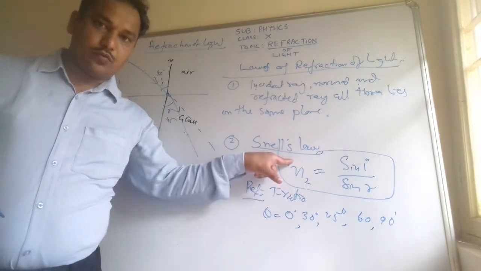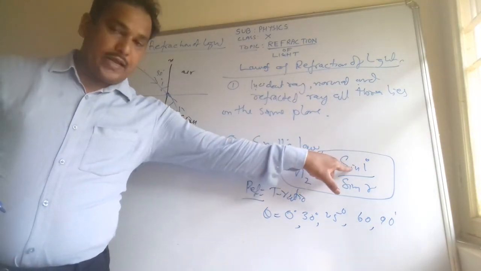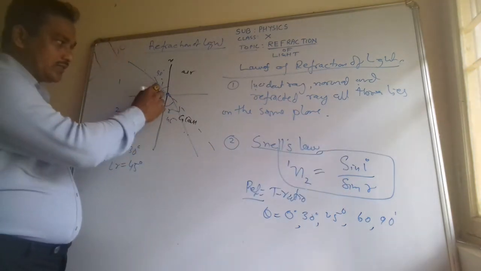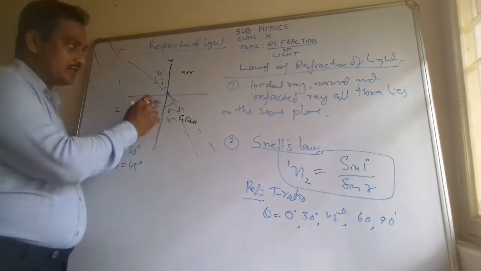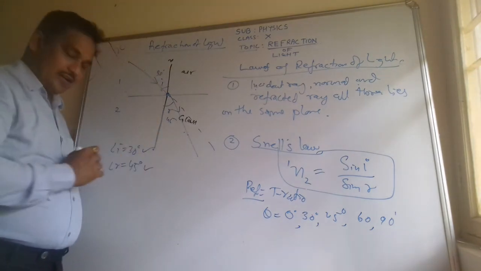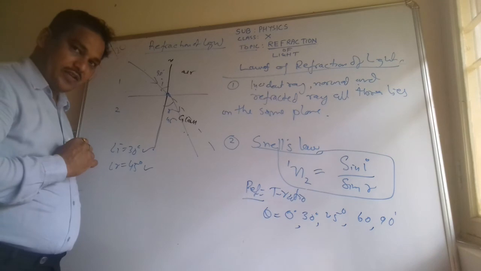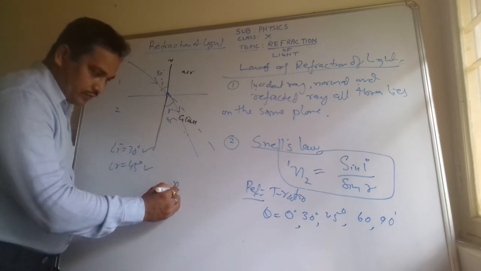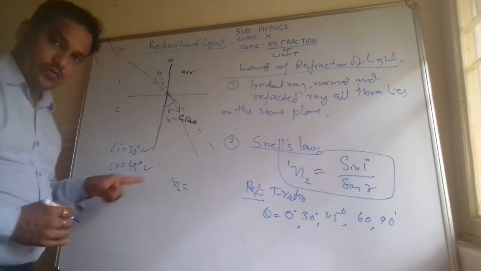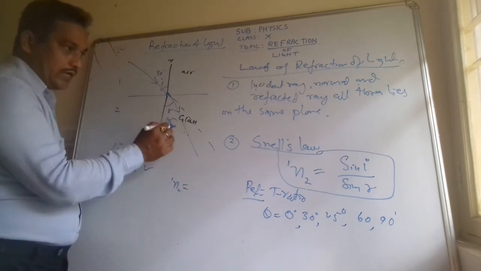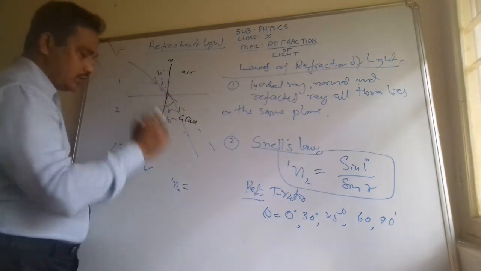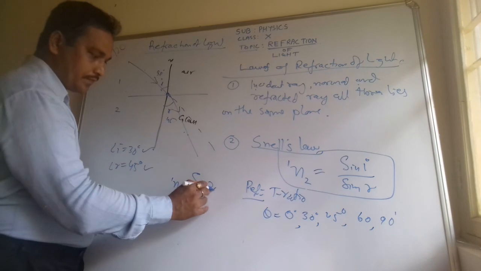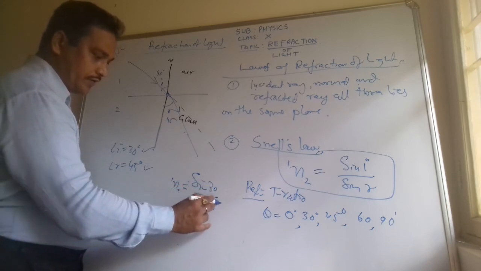You can put the value in this formula to calculate the refractive index of second medium with respect to first, which will be equal to sine of I upon sine of R. For example, here if you are considering I is 30 and R is 45, how much will be the refractive index? Clearly the refractive index of second medium with respect to first will be equal to sine 30 degree upon sine 45 degree.